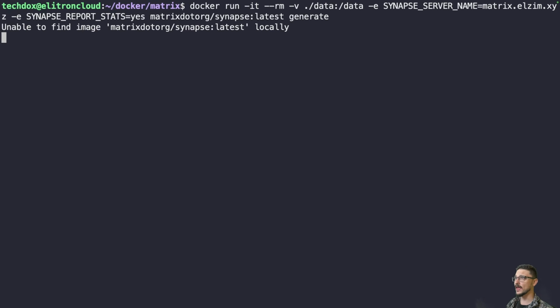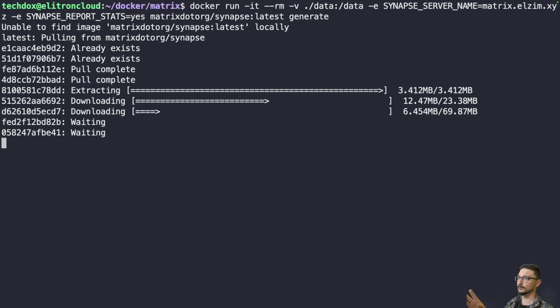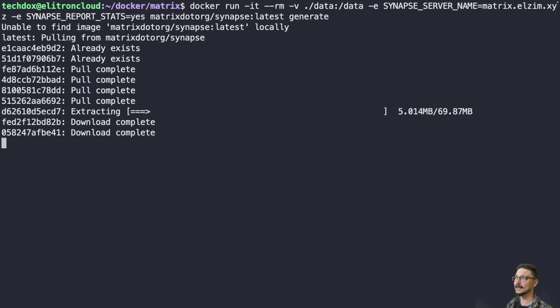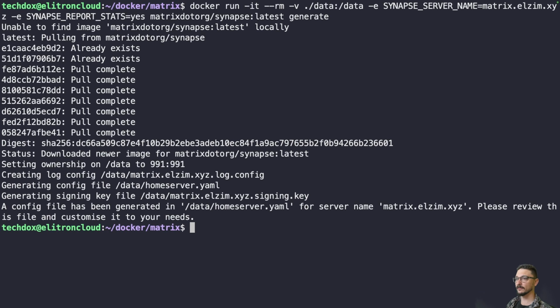It's going to pull down that image, and then it's going to run the configuration deployment that's going to put all those files that we need in the data directory. Because at the moment it's empty. And I'll show you in a second, as soon as this is run, where everything's gone.